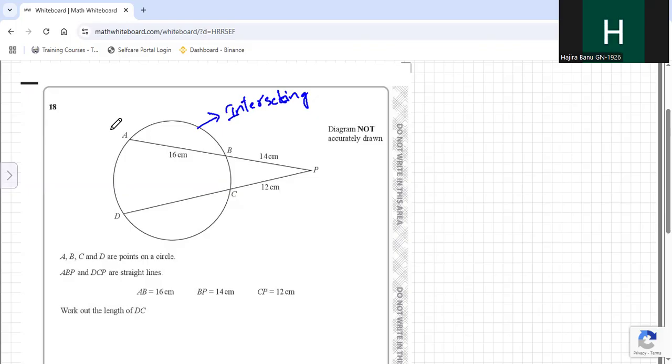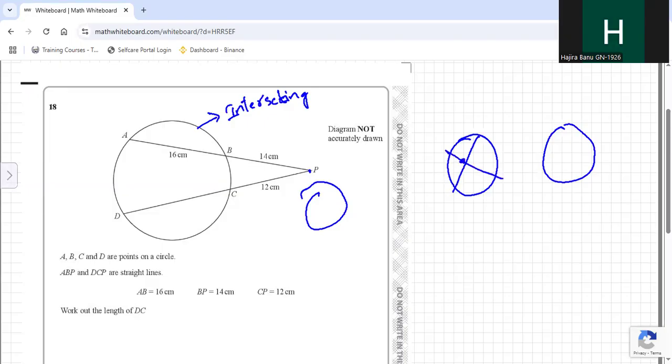AP, when the point of contact, remember, in the intersecting chord theorem there are two situations. When the chords are intersecting inside, this is the point of intersection, then AP into BP equals CP into DP. This is one.